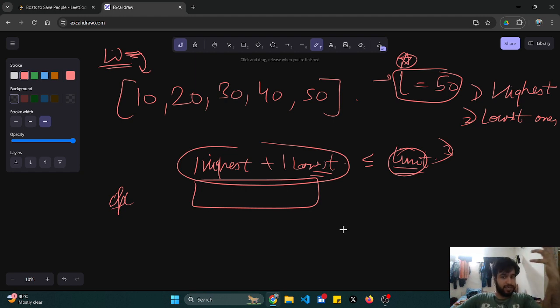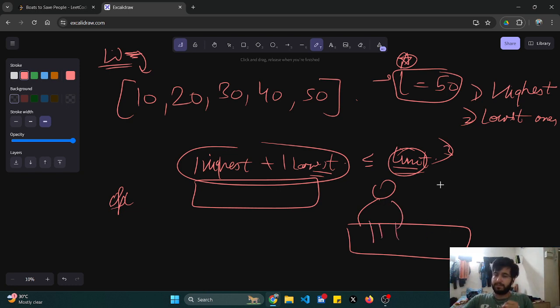Because see, if this is my board, here is one healthy person like this. Suppose he has a weight 30. Now I have space for only 20. My limit is 50. He is occupying a weight 30, so my choice is 20. If I have some person with a weight less than or equal to 20, I would definitely take him and send him on the boat together. That is how I'll reduce the number of boats that are being used.